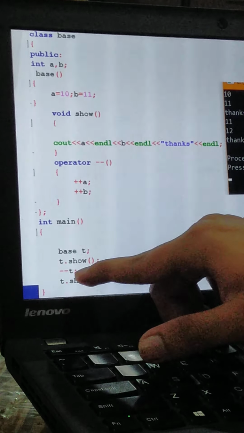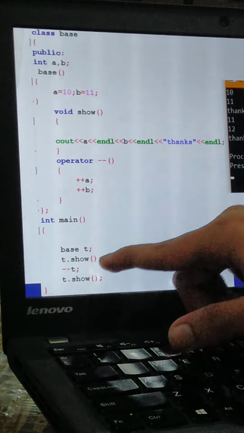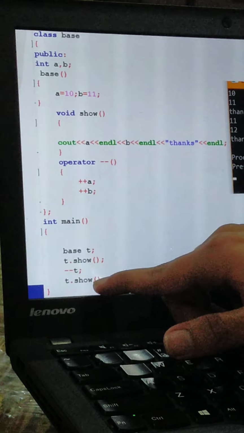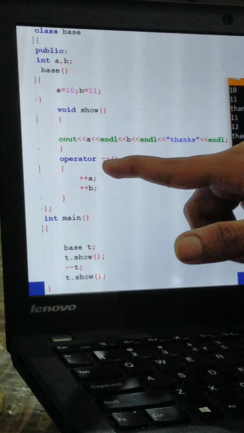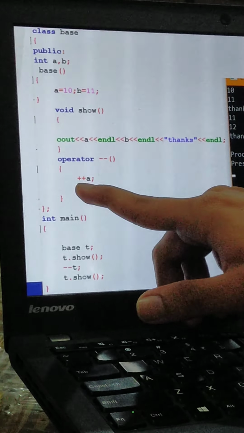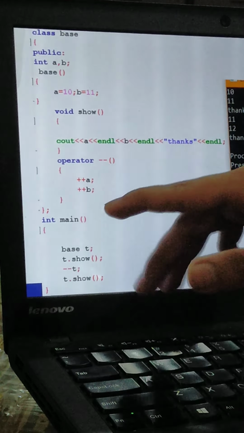Minus minus t. Minus minus is the name of the operator function. So minus minus t is the operator overloaded by this. So t dot show, that is minus minus t, will go to the operator minus minus, and it will perform plus plus a and plus plus b. The values of a and b will be increased by 1. Since the value of a is 10, which is increased by 1, it will be 11. Since the value of b is 11, it will be increased by 1, that is 12.